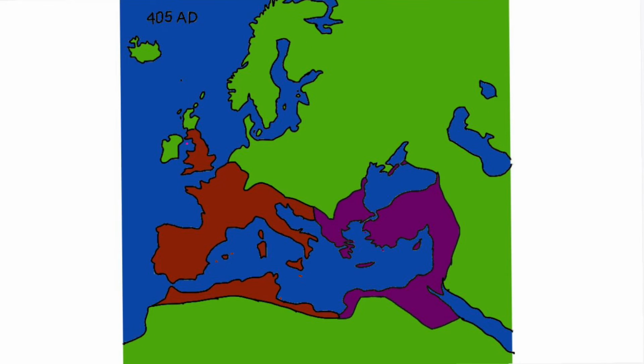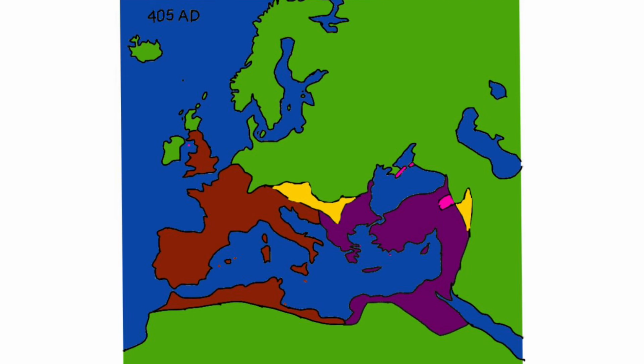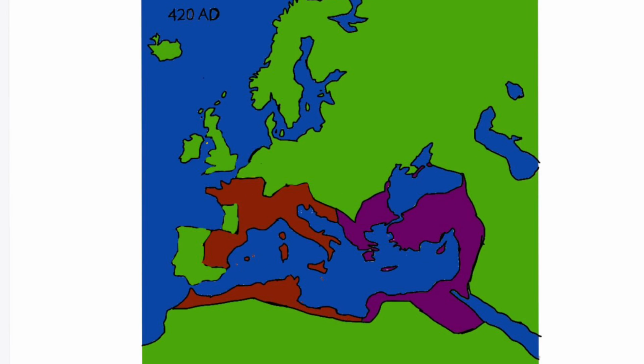Next, we go to 405 AD, and by this point, the empire had been split in two. The eastern half was well fortified, but the west was falling apart. A lot of land in Central Europe was lost, some land in Syria was also lost. Some land in the Crimea and Turkey were captured, though. Only 15 years later, the western half was losing a lot of land, while the east lost none.